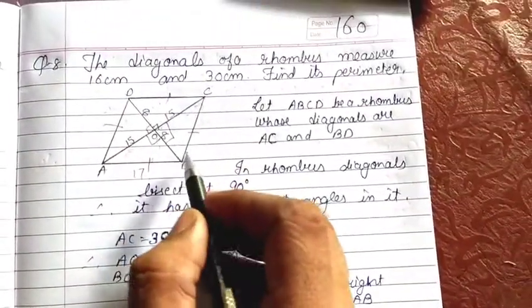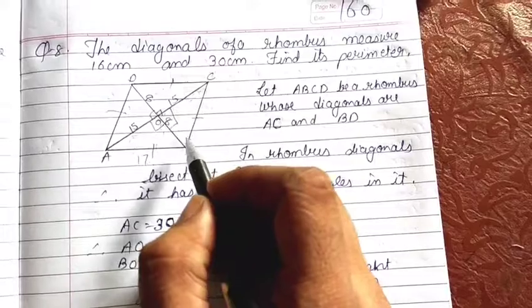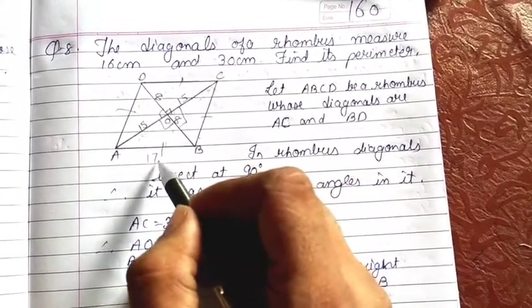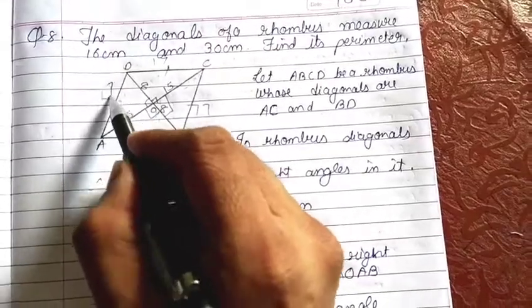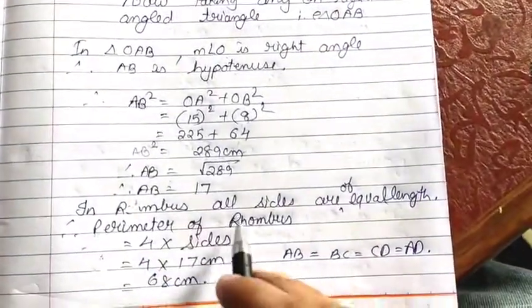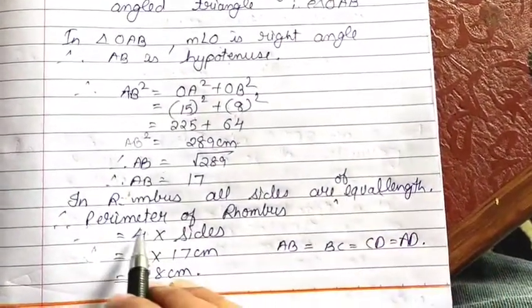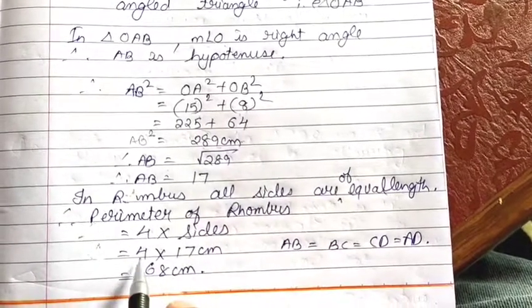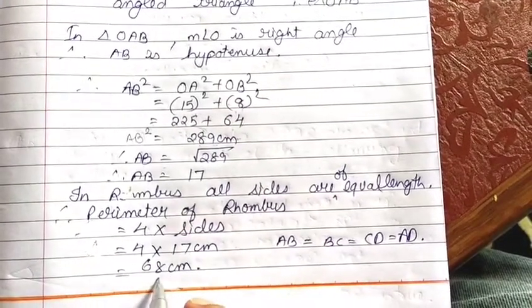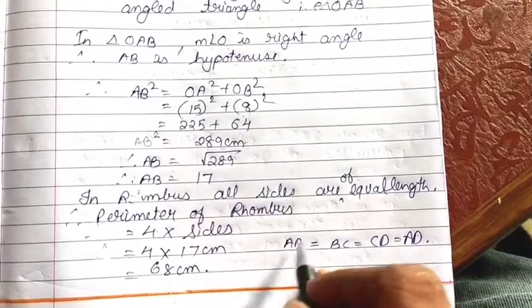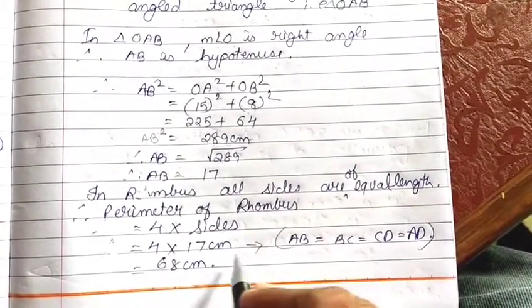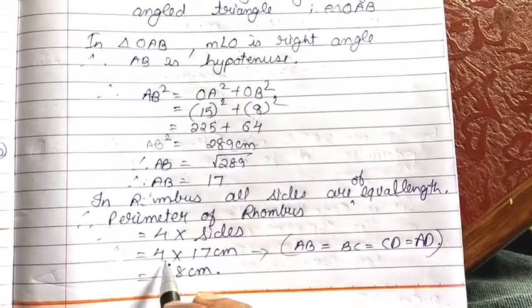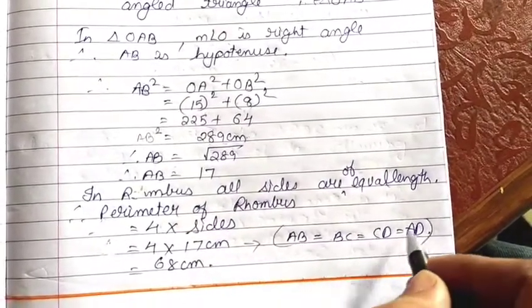As we all know, to find the perimeter of a rhombus, just multiply one side by 4, as in a rhombus all sides are of equal length. The perimeter of rhombus equals 4 into side. If one side is 17, then 4 into 17 gives 68 centimeter. You have to write this condition in brackets, explaining how you are multiplying 4 with one side, as all sides are equal in a rhombus.